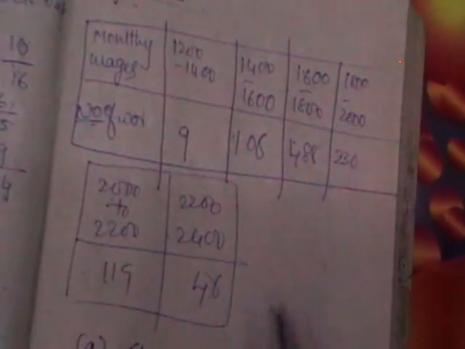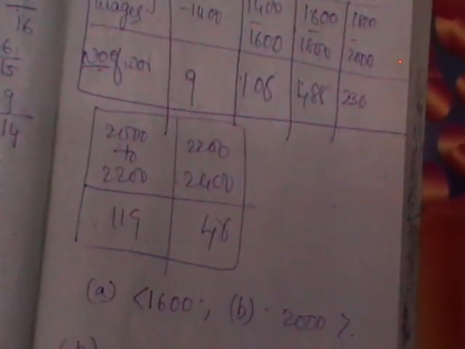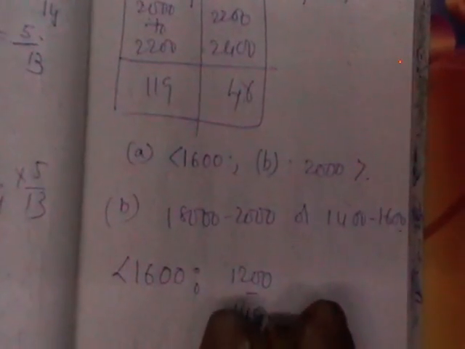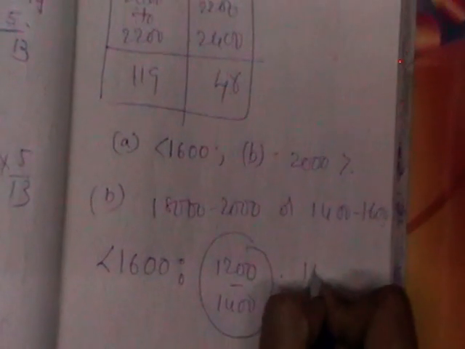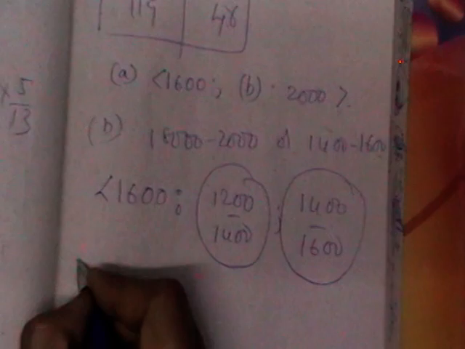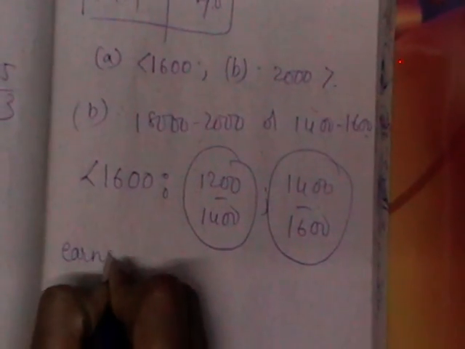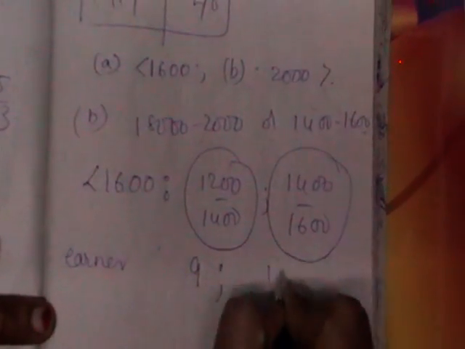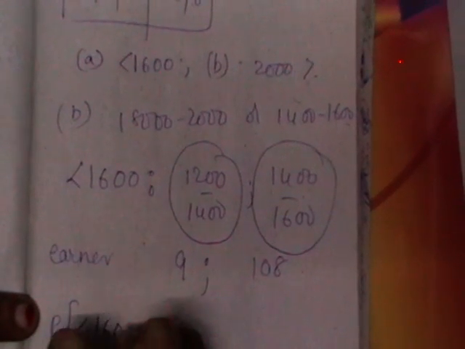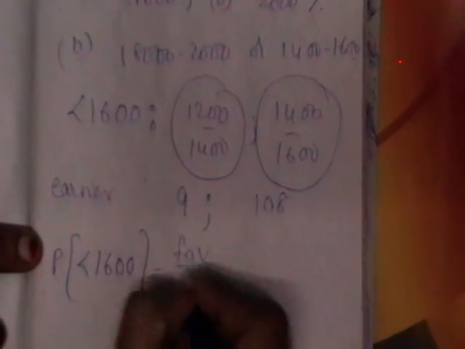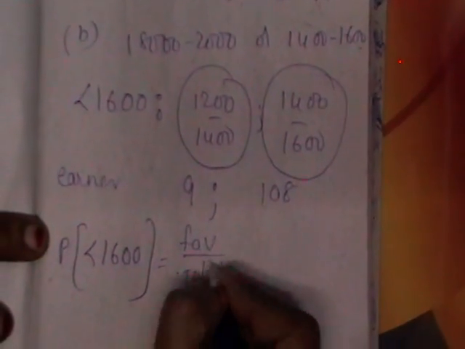Now less than 1600 means what are the possible ranges? Maybe 1200 to 1400 is one range, 1400 to 1600 is another range. So how many individual earners are there who receive in this 1200 to 1400? There are 9 and here 108. So if I want to find out the people who receive a salary less than 1600, the definition is favorable number of cases by total number of cases.